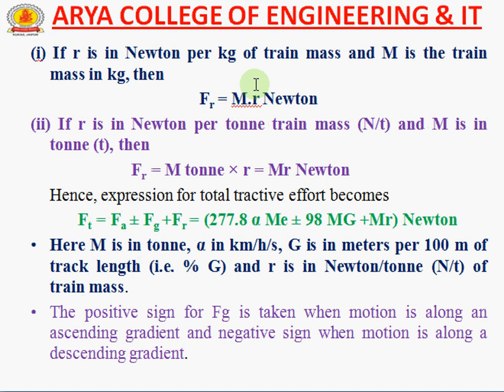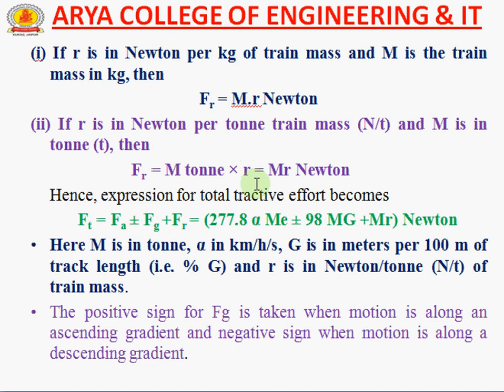If R is in Newton per kilogram of train mass and m is the train mass in kilograms, then Fr equals m into R Newton. This is the basic formula from m into acceleration. If r is in Newton per ton of train mass and m is in tons, then m tons into r means mr Newton.